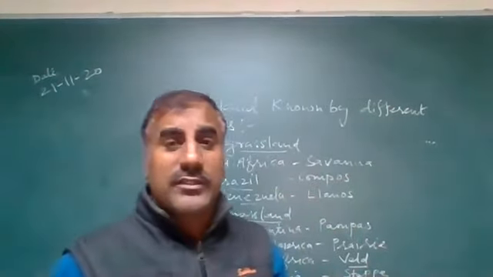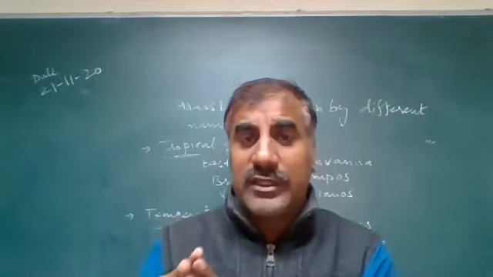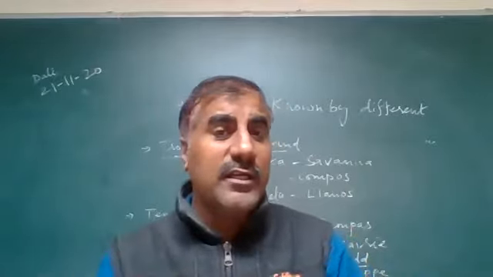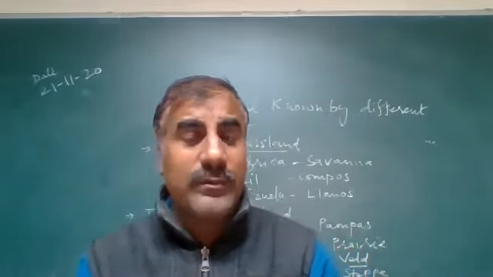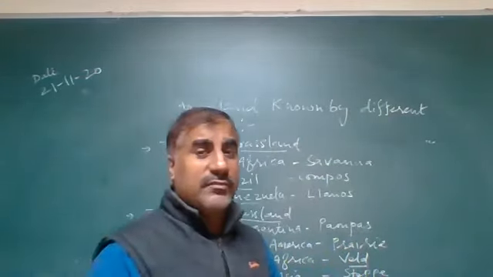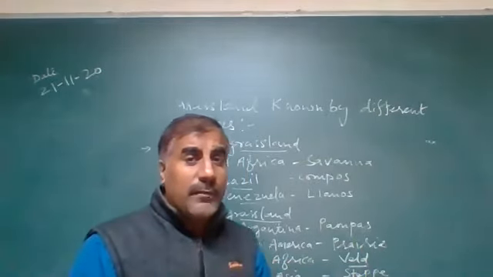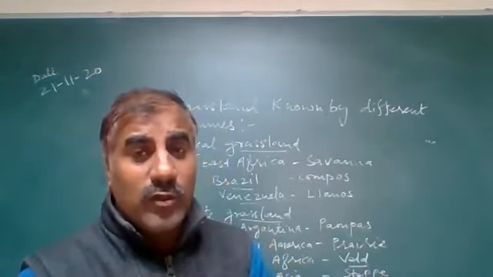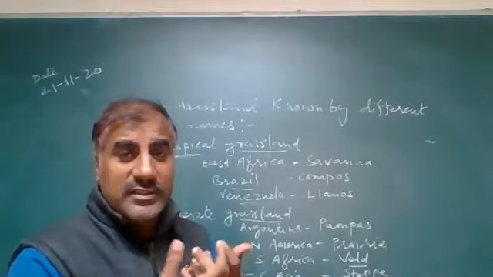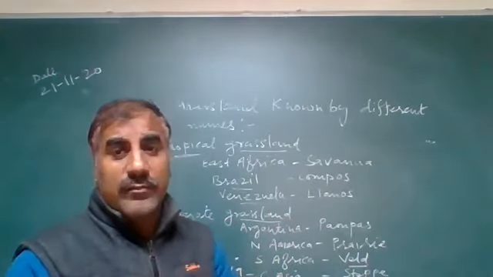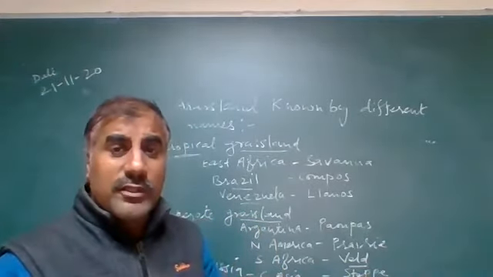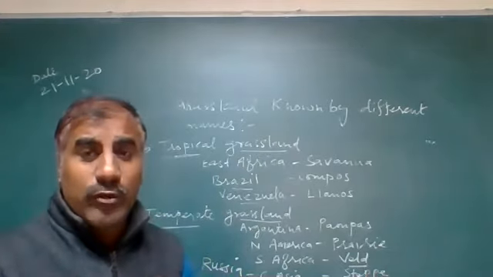And lastly we discussed thorny bushes, meaning the vegetation found in desert areas, with hot climatic conditions, semi-arid areas receiving rainfall less than 50 centimeters. And at last, we discussed tundra vegetation, which is found in cold regions. Vegetation is important to us because it provides many natural products and medicines. It helps maintain the ecosystem and our environment. That's why vegetation plays an important role.